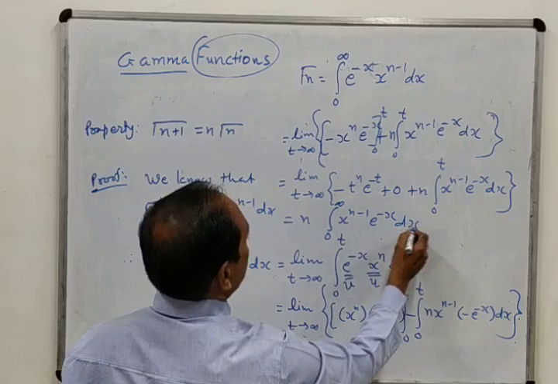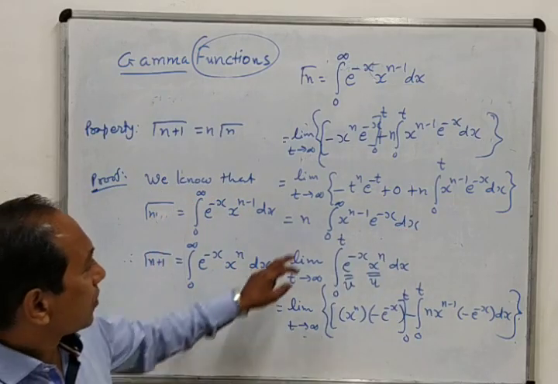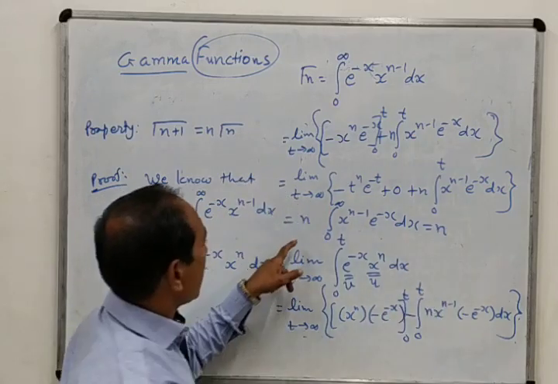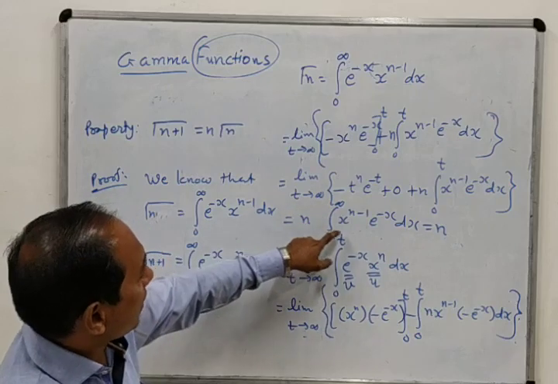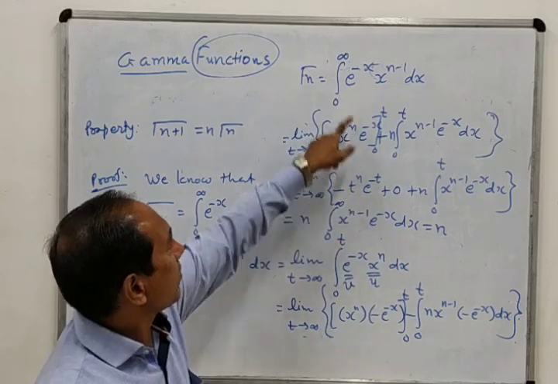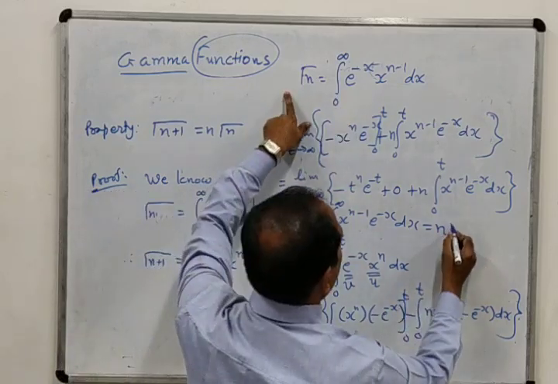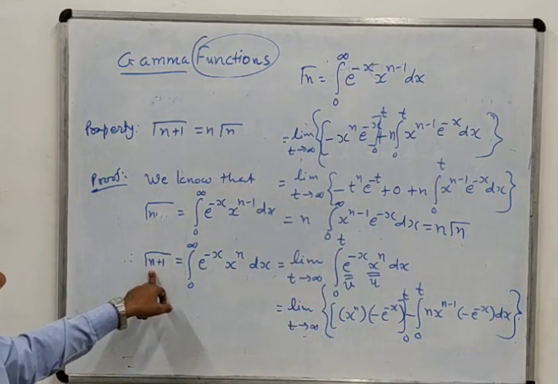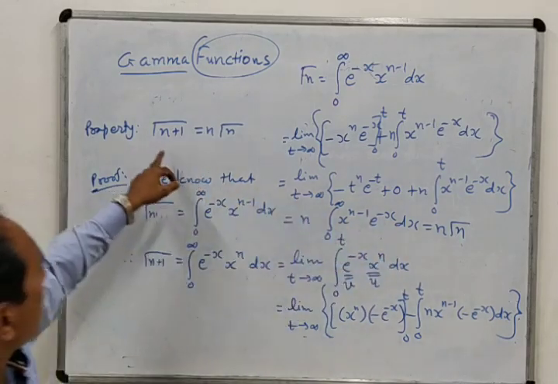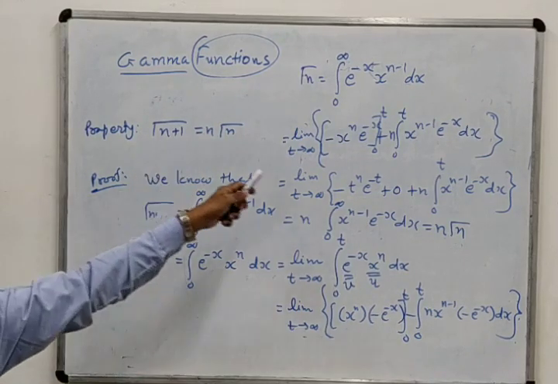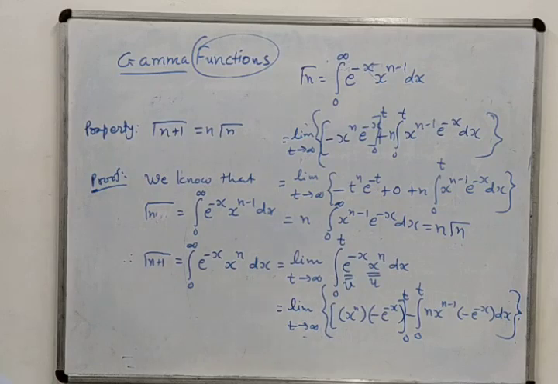Actually, I told you that this integration cannot be solved completely, so we will keep this as it is. Now, which kind of integral is this? This is nothing but the original definition. You can see here e raised to minus x, x raised to n minus 1 dx. So this is nothing but gamma n. We started with gamma n plus 1 and we proved that this is equal to n gamma n, and that's why this is the result. That means we have proved it. Okay, so you note down this proof.